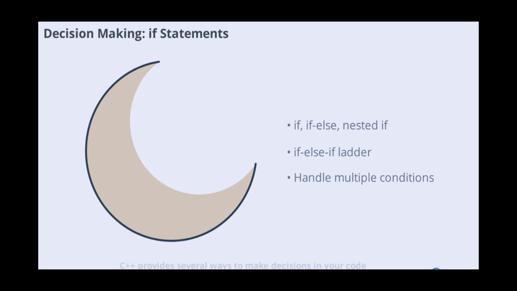C++ provides several ways to make decisions in your code. The if statement tests a condition and executes code if the condition is true. You can extend this with if else, nested if, and if else if ladder statements to handle multiple conditions and outcomes, making your programs responsive and dynamic.